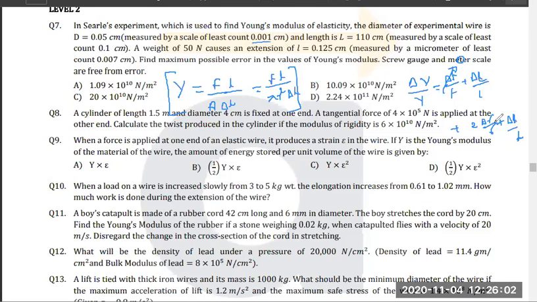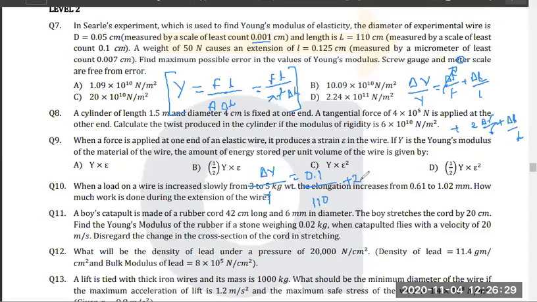Yes or no? What is the least count in length? 0.1. So delta Y by Y, which you have to calculate from this, is equal to delta L, least count 0.1 by L, which is 1 by 10, plus 2 delta R by R or 2 delta D by D, doesn't matter, the 2 will get cancelled.